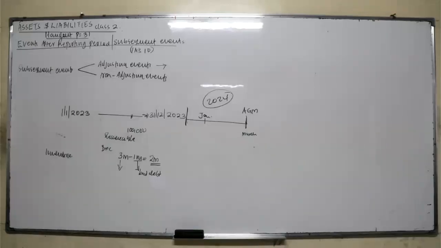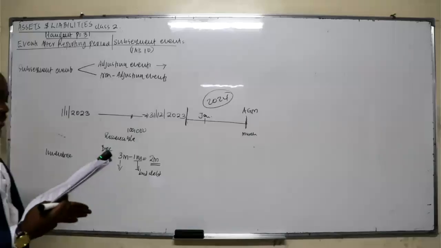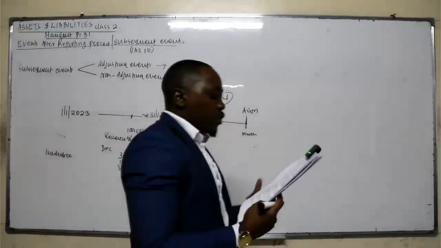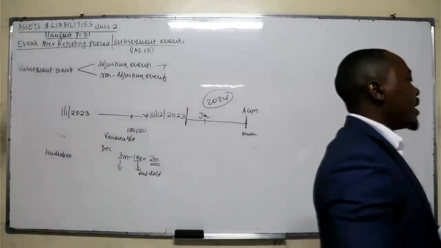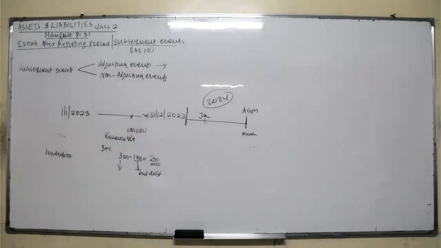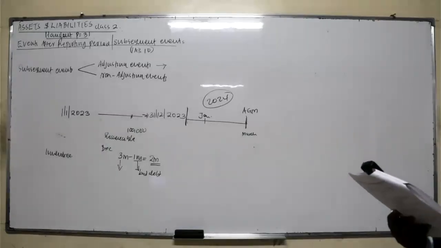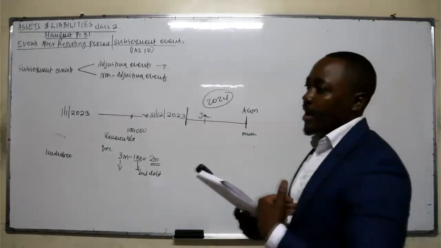Need not to be adjusted. So how do we adjust for them? They provide more, but they do not provide more evidence. So which are those non-adjusting events? They are those events that will happen after the reporting period, which require no amendment to the financial statement. You just need to make a disclosure.